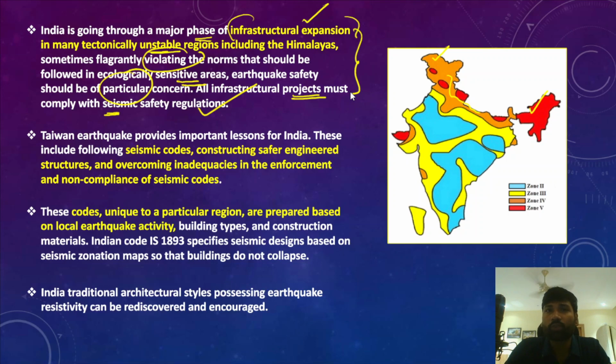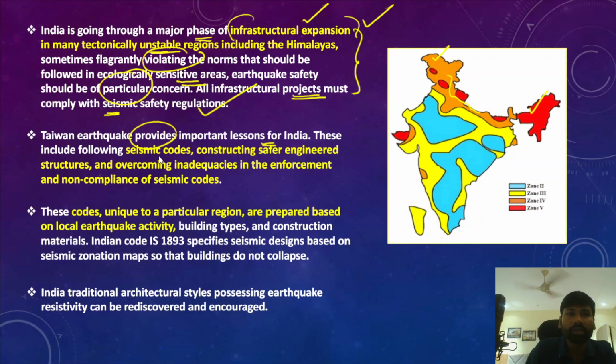Therefore we must follow the norms strictly, so that will help us reduce our vulnerability to earthquakes. Please also remember, India is one of the highly vulnerable countries to earthquakes. And the Taiwan earthquake has provided some important lessons for India also.